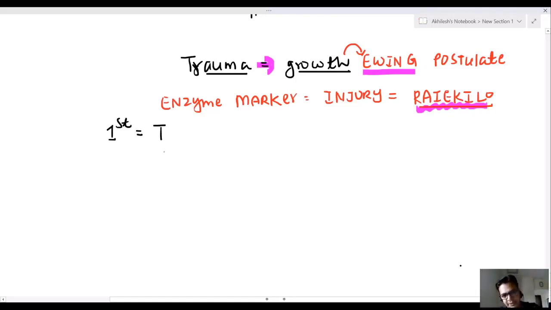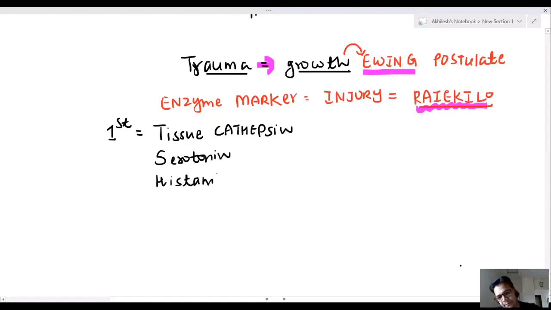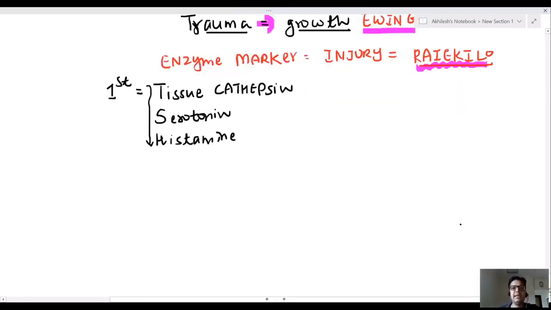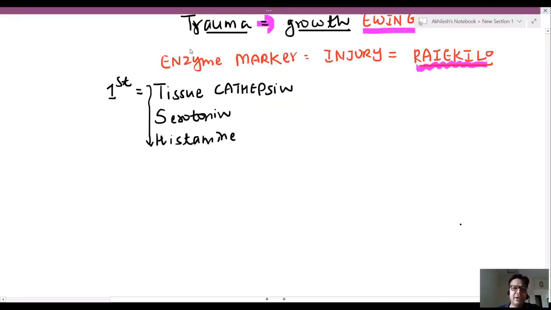You can remember by a trick, TSH. T comes first, tissue cathepsin, then serotonin, then histamine. This is the sequence. These are three enzyme markers, and there are 6 or 7 types, but this is sufficient for MCI.